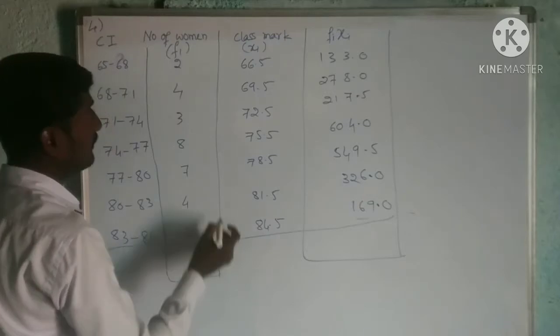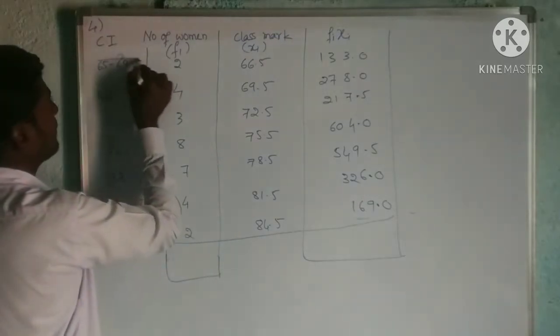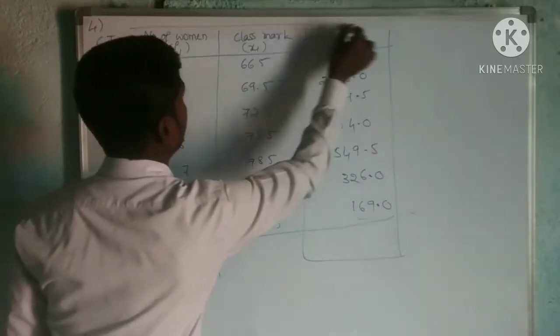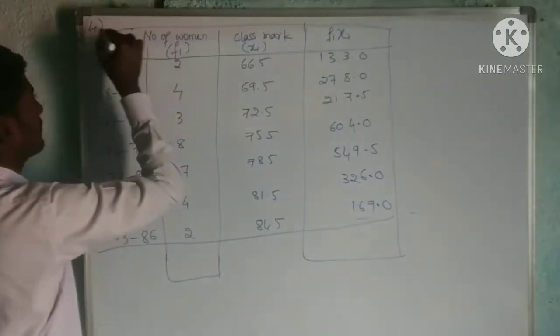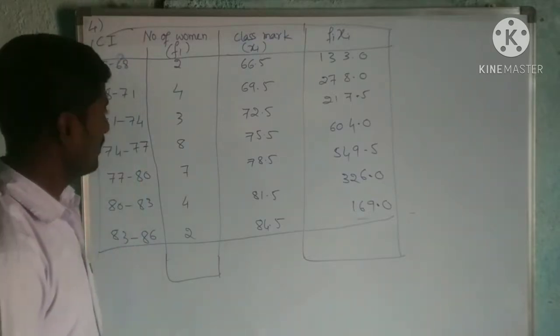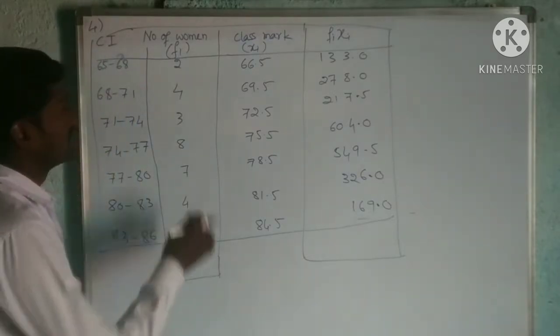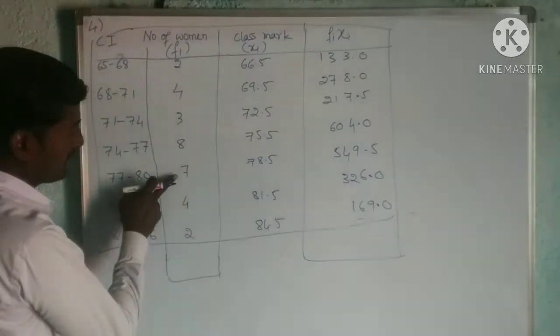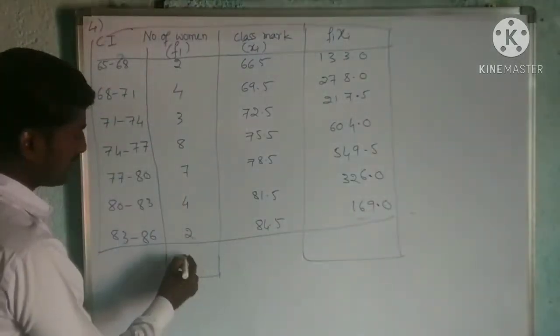I need the sum of fi and fixi. Okay, now let us add this first. 6, 9, 9, 17, 17, 24, 28, 30.